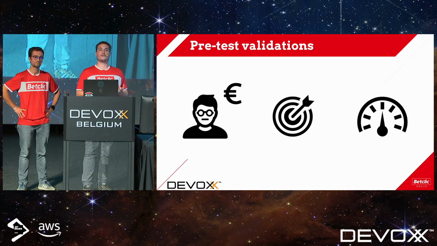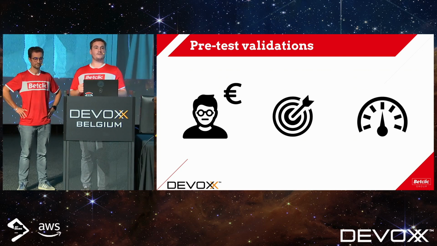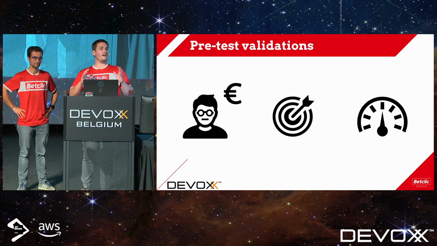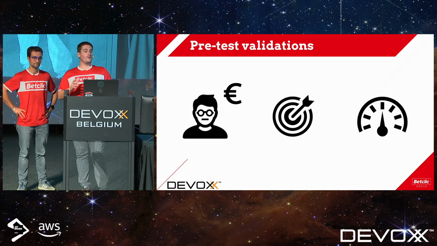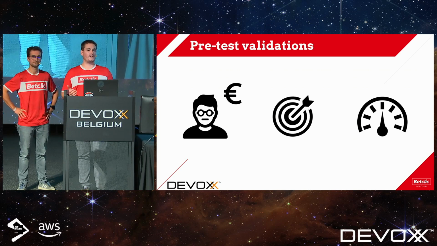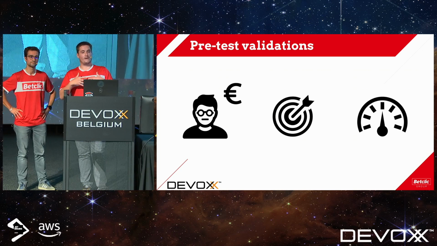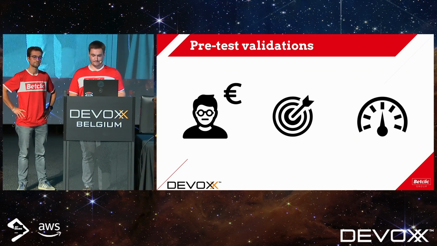Last thing, we need to adjust the load. The cool thing with Gatling is that we can adjust the number of users we're going to inject during our load test. This means, for example, this short period of time during a football game where there is a goal, we can reproduce the traffic and do it like times 10 or times 50. And this really helps us to anticipate. If, for example, during the next World Cup, there is a goal from France, we will be able to predict this kind of behavior by using a load test like this and adjust the load so it's bigger, because we're going to have a bigger range of players during the World Cup.